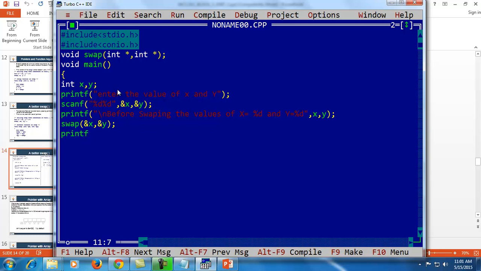After calling this function, showing the message that after swapping the values of x and y.